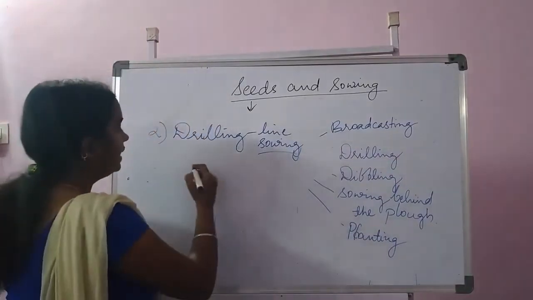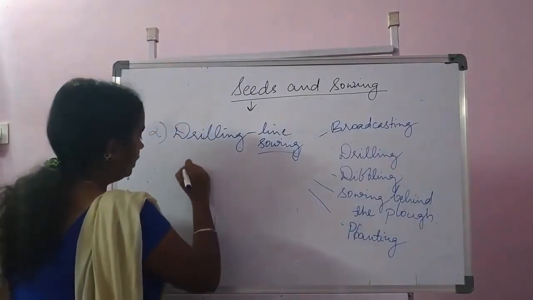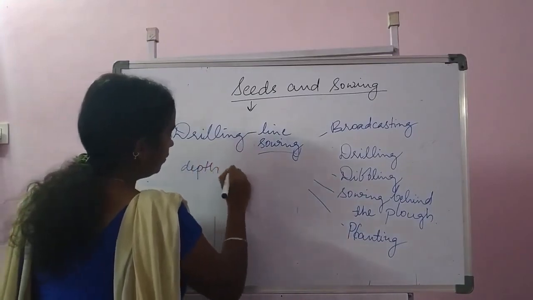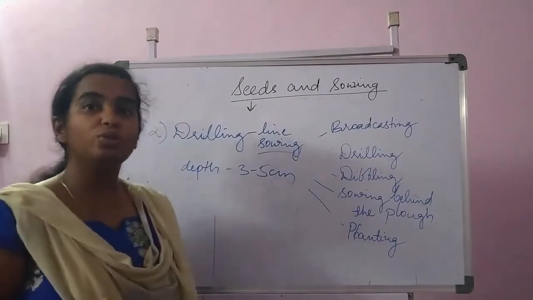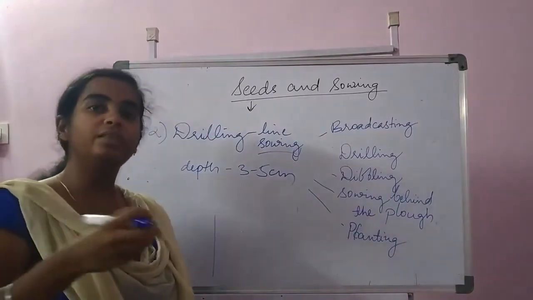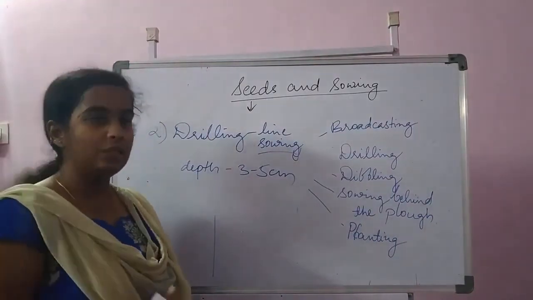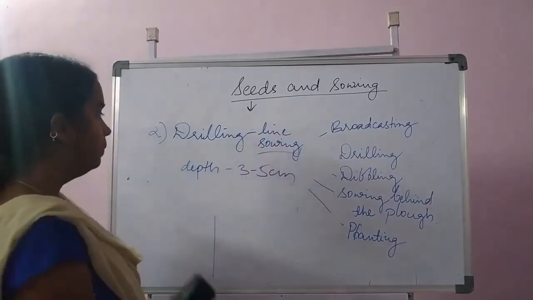The seed can be sown at a depth of 3 to 5 centimeters. Earlier, they used to drill with some wooden implements as well. And the next method is dibbling.